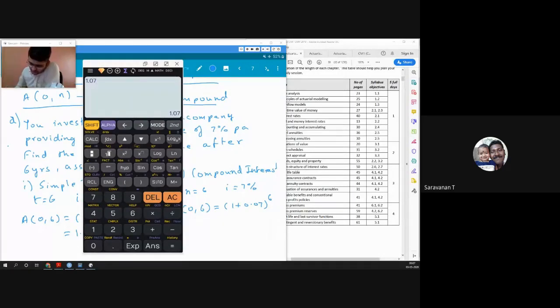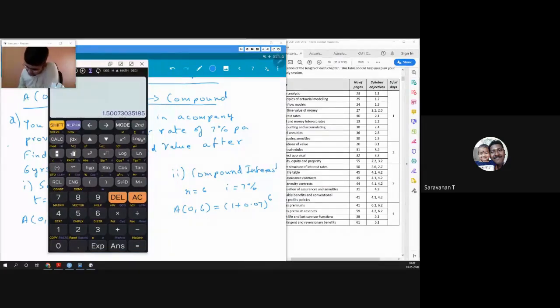Then if I want raised to 6, I will be using this key. You can see x and then raised to bracket. If I use that, now I can write what value I want. I want 6. Now let's say I want to multiply it with some value. When I do raise to, I'll just write it down, 1.5007303. So let's say I'm saying 1.07 raised to 6.